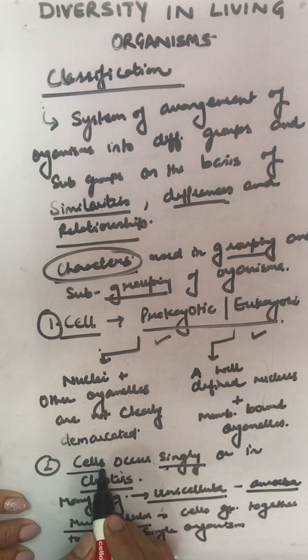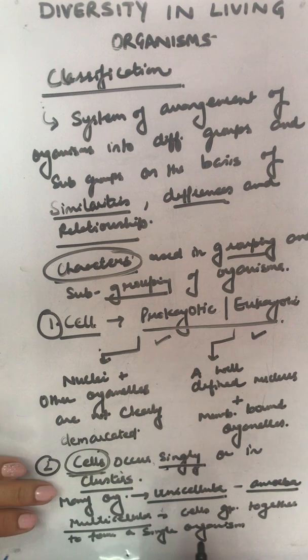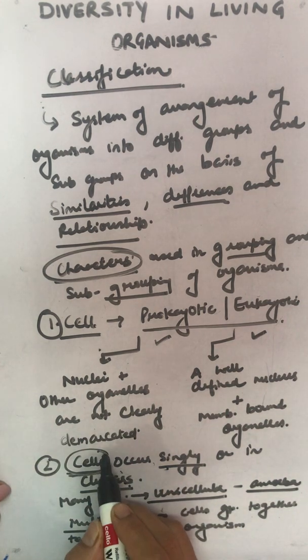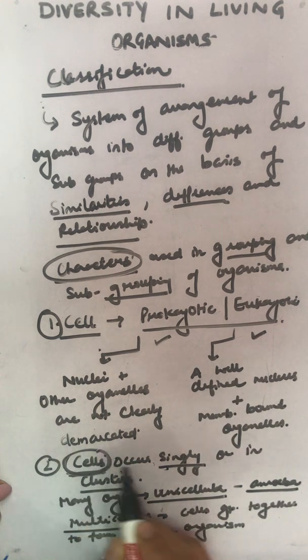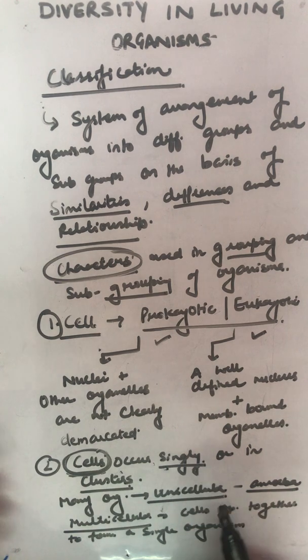Children, do not create a mistake here. We are talking about cells here. We are not talking about organisms who occur singly or in clusters. Cells which occur in isolation, alone, that means only a single celled organism, or multicellular organisms. Alright.